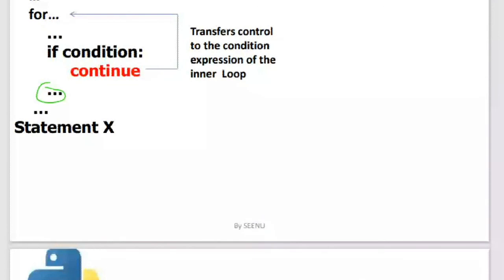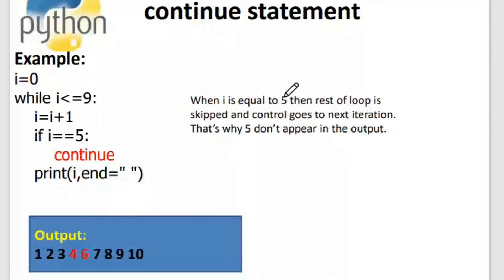Okay, so here I am printing the numbers from 1 to 10. I have given the increment operation over here. So I said I is equal to I plus 1. And then I said if I is equal to 5, then I'm saying continue. So what will happen initially? We'll try to check this program for the output, and how the output is got.